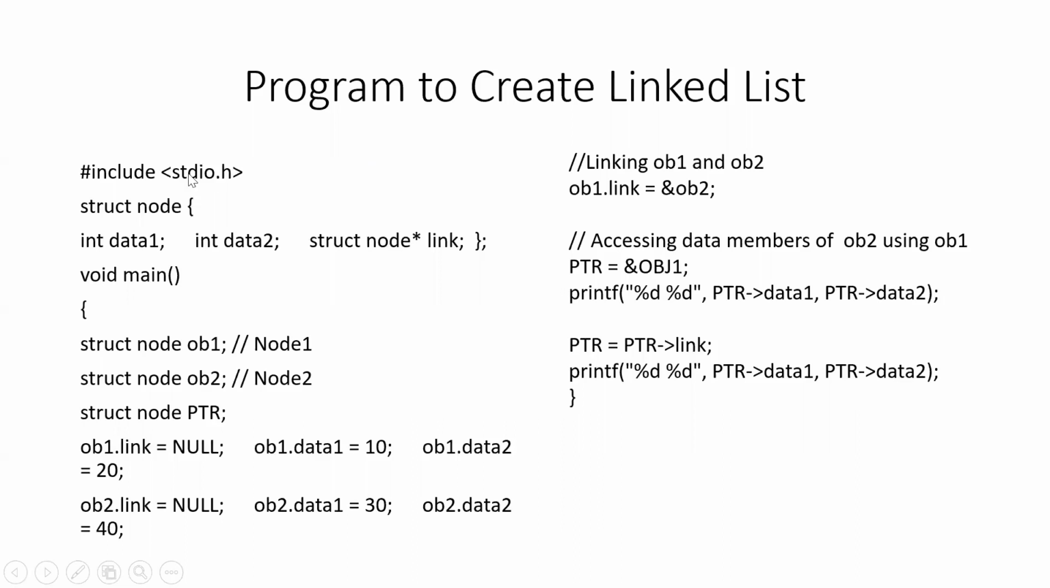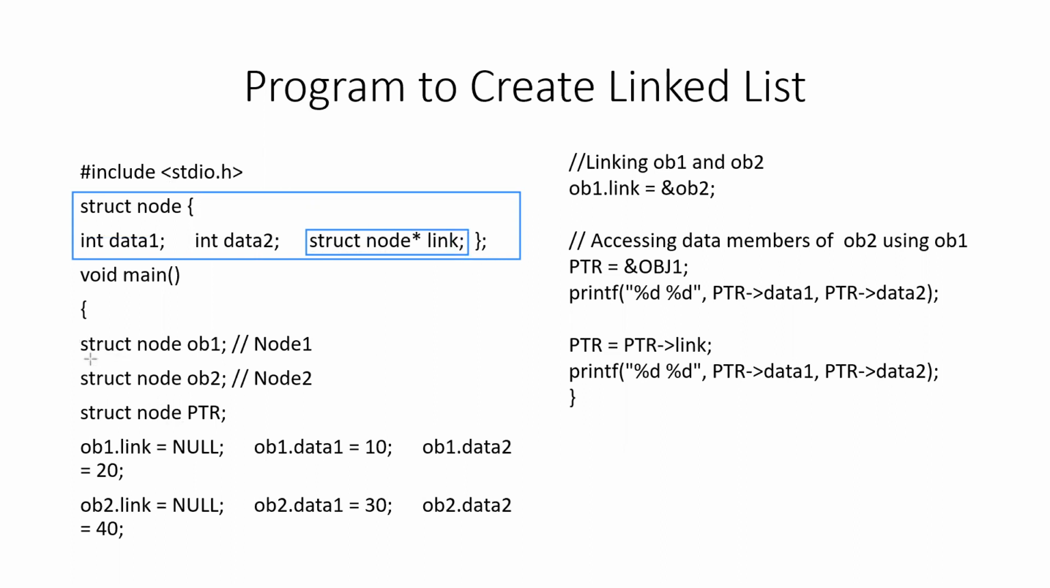On the left hand side, the program is given, and after the last line, the program continues from the lines given on the right hand side. So let's look at the program line by line. This is a simple thing that you have seen in the last slide as well. A node has been created with the 3 members, data1 and data2, both of int type, and struct node star link, which makes it a self-referential structure, a pointer to the same structure.